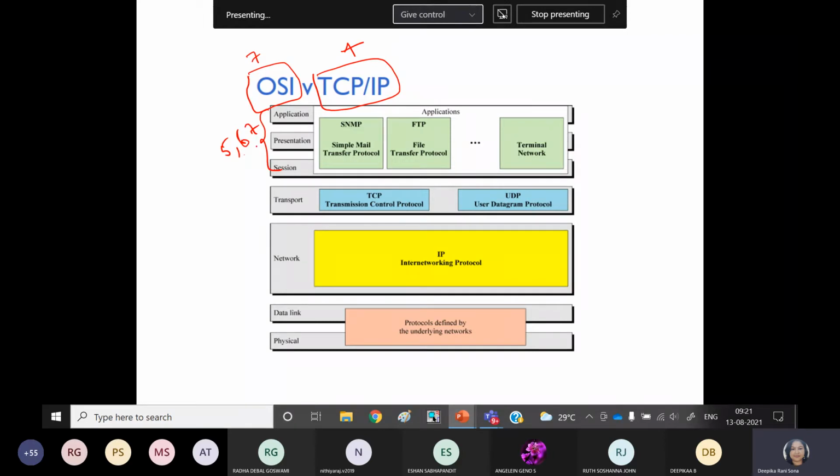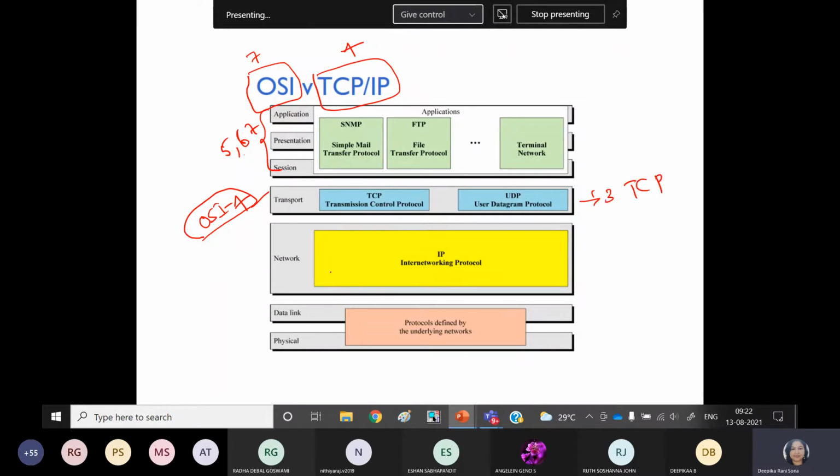That's why in the OSI model they segregated the jobs and functionalities into session, presentation and application layer. Then transport layer, whatever the process to process delivery system is done in the OSI model, the same job can be done at the transport layer level. Now if you see, guys, the layering number of transport layer was layer 4 in the OSI model, but here in the TCP model, what is the numbering of the transport layer? It is the third layer in the TCP model.